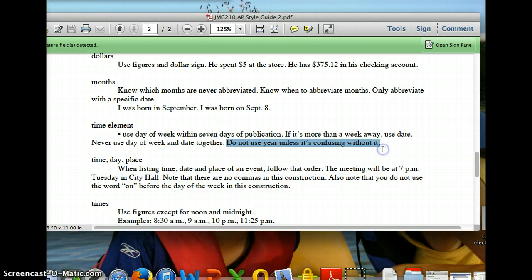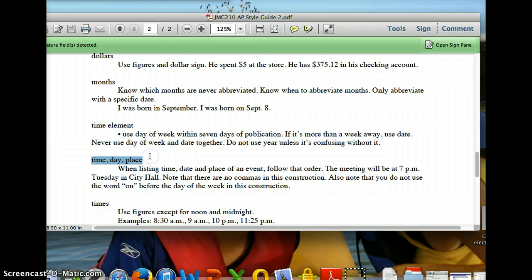And then don't use the year unless it's confusing without it. You usually don't need the year. For instance, if I said something is going to happen October 5th, you wouldn't need to say 2013 because it's obvious that that's going to be 2013. If it's happening next year, then use the year. Like the spring semester starts January 15th, 2014. That would make sense.